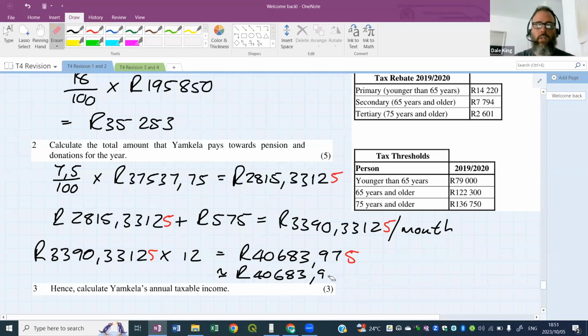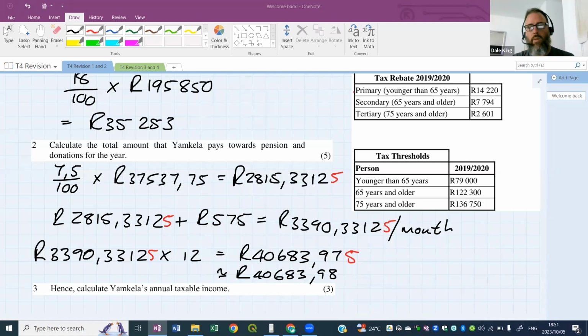So that's very interesting. So maybe 4 decimals is not enough. Maybe we should show more. It'll actually change it to 40683.98. All right, Tunis is saying, so come on, show the 5th decimal. It could change it up. 0.98. Yeah, there we go. All right, so 40683.98. So this is how much this person pays towards pension and charity.